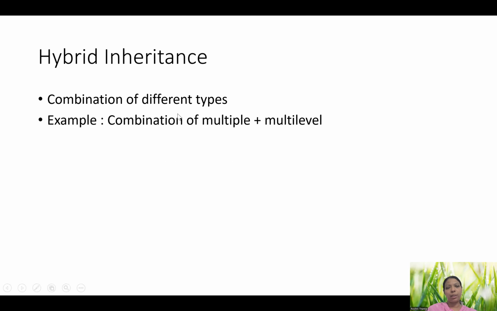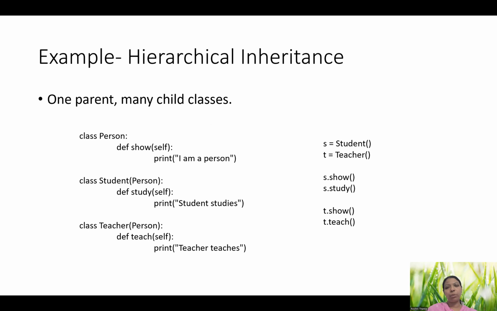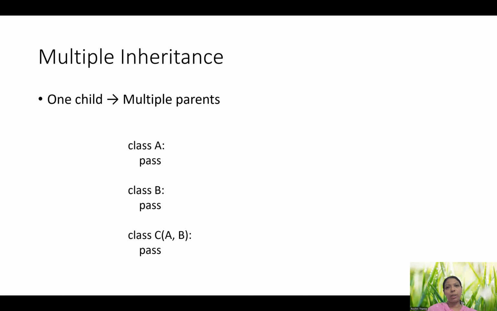So these are the types of inheritance. Hope you got it. So please go through it slowly and understand it so that you can understand it clearly.